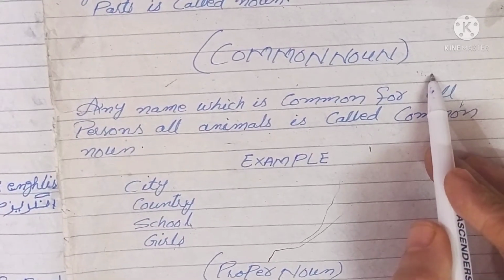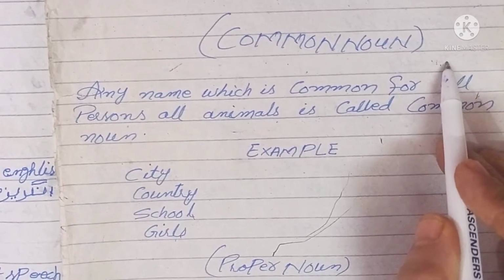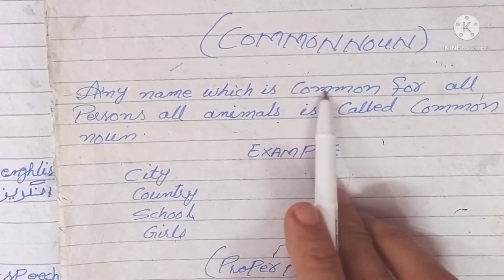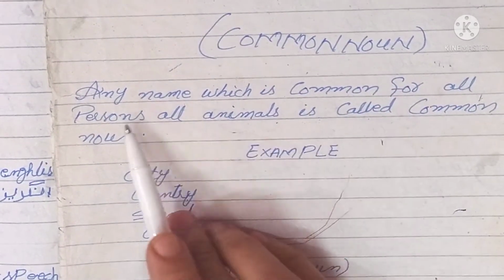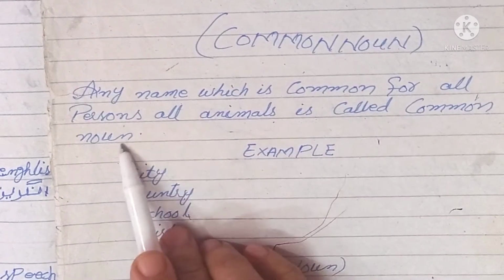There are some types of a noun. The first type of a noun is a common noun. Any name which is common for all persons, all animals is called common noun.